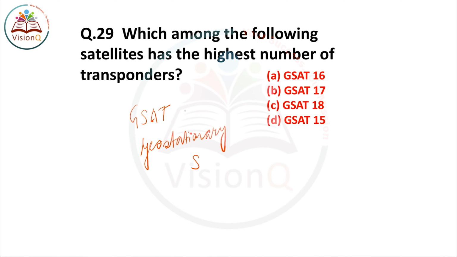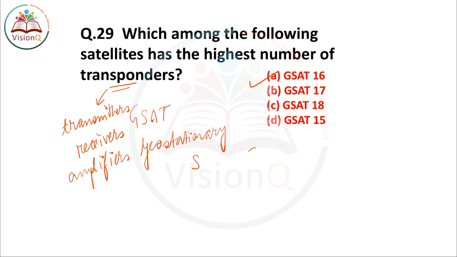Transponders means the set of transmitters, receivers to receive the signal and amplifiers used to amplify the signal. The satellite which has the highest number of transponders is GSAT 16.